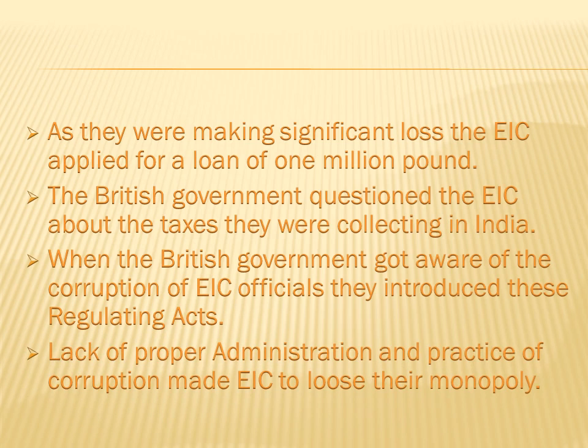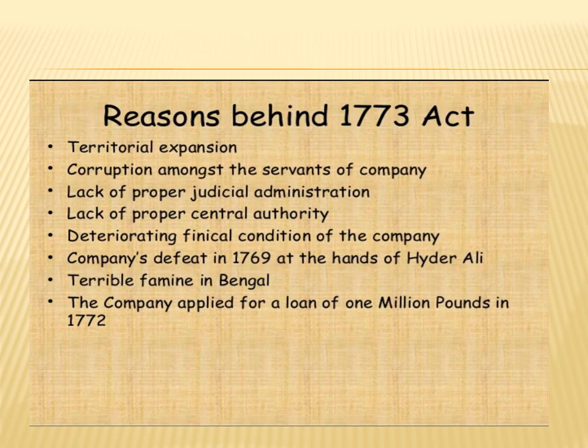So lack of proper administration and the practice of corruption made the East India Company lose their monopoly. Lack of proper administration and corruption were the reasons why the East India Company lost their monopoly. Reasons behind the 1773 Act.